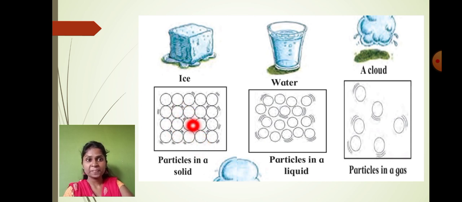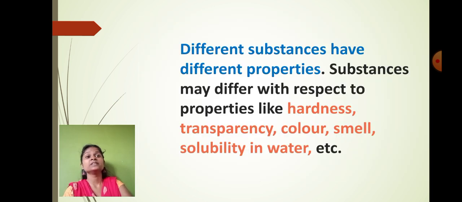In case of the liquid, the particles are slightly away from each other. And in case of the gaseous format, the particles are very far away from each other. These are the arrangements of the particles in the solid, liquid and gaseous states, and depending upon this, the properties of the substances will differ.